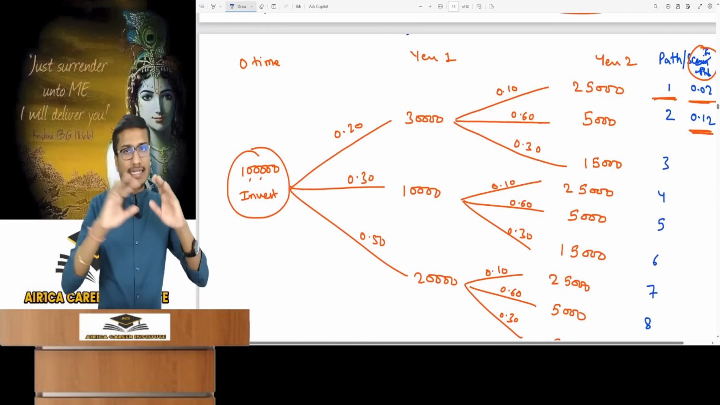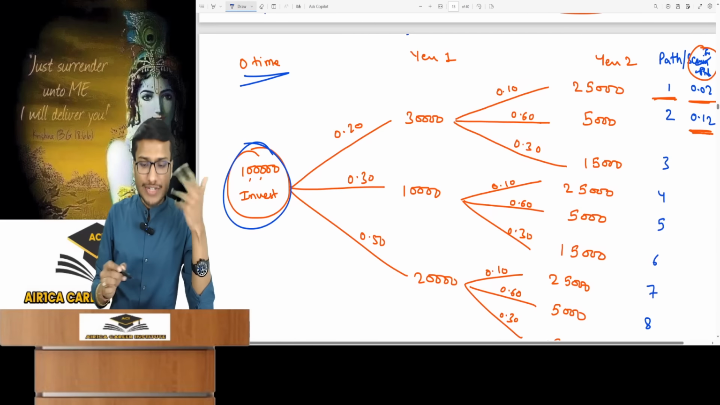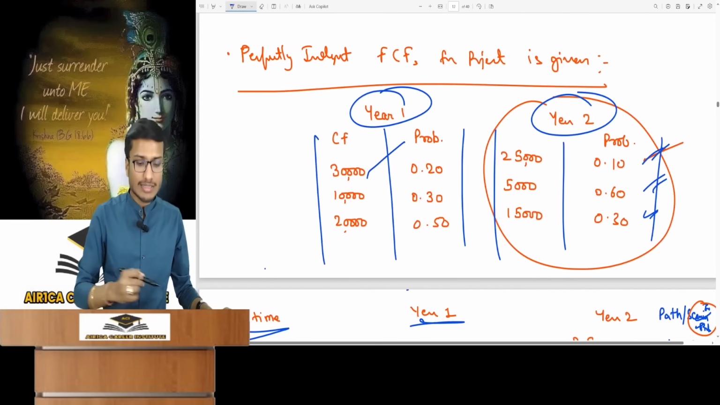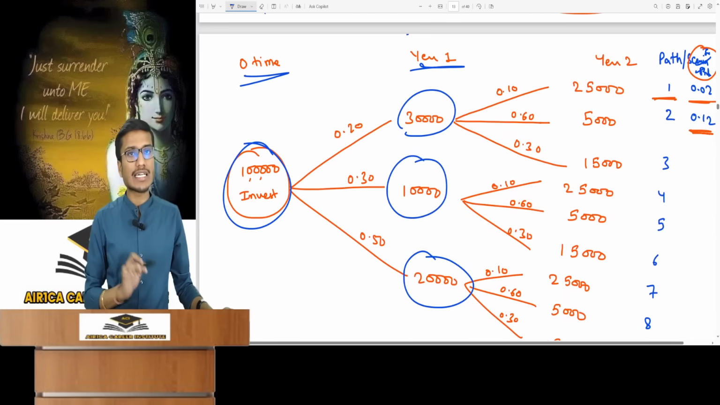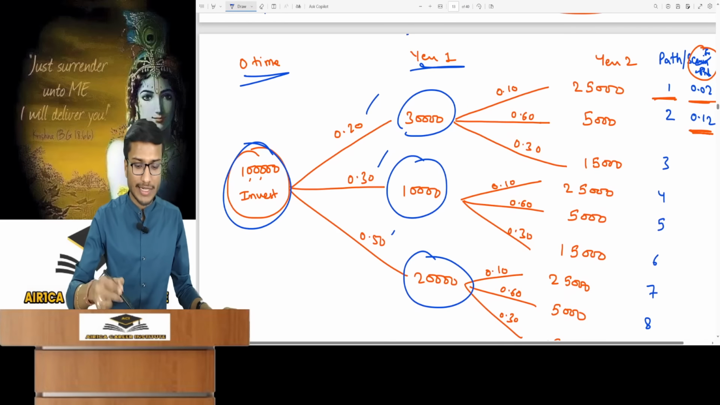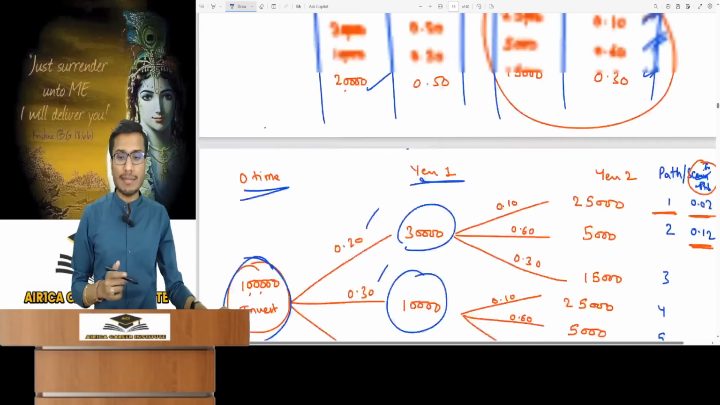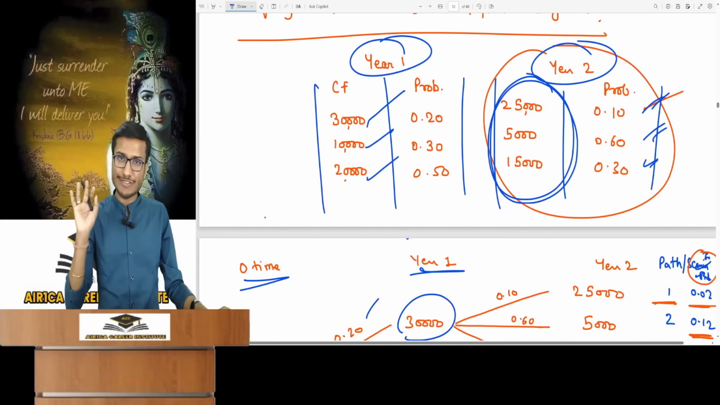Let's create a decision tree structure starting at time 0. I will invest 1 lakh. Now what can happen in the first year? You'll either receive a cash flow of 30,000 or 10,000 or 20,000. I have opened 3 branches from here. Any can be received. Their probabilities were noted from the equation. This is purely for explanation. What about second year? It can take any cash flow from 25,000, 5,000 or 15,000.